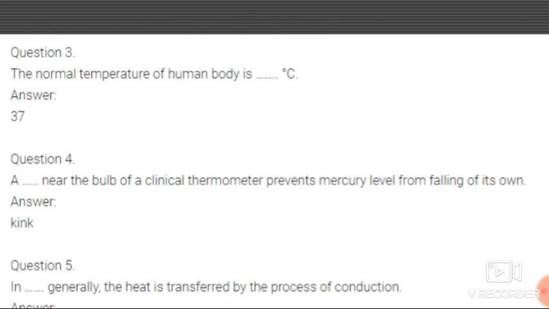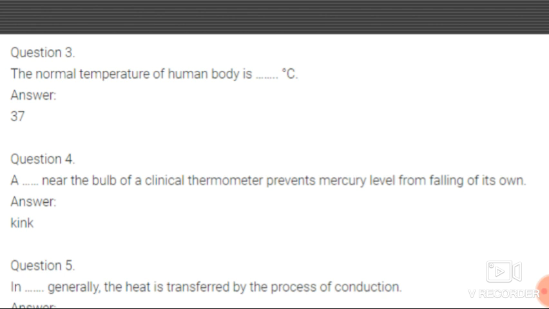It prevents the mercury level from falling on its own. When the temperature is low the mercury level falls, and when the temperature is high the mercury level goes up; according to the temperature the mercury level goes up and down.